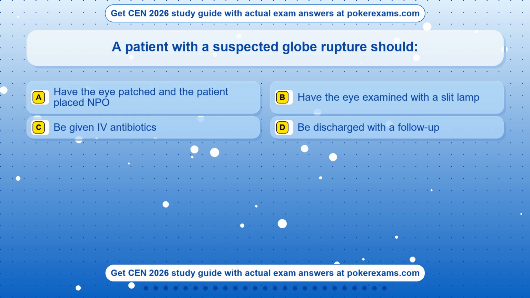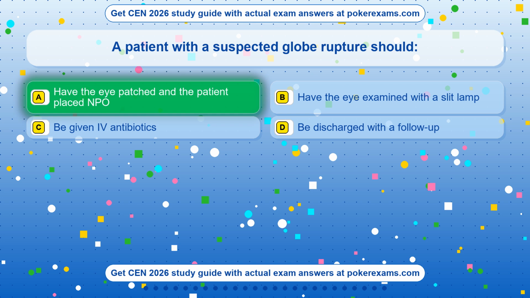Question 18. A patient with a suspected globe rupture should: Option A, have the eye patched and the patient placed NPO. Option B, have the eye examined with a slit lamp. Option C, be given antibiotics. Option D, be discharged with a follow-up. The correct answer is option A. Have the eye patched and the patient placed NPO.